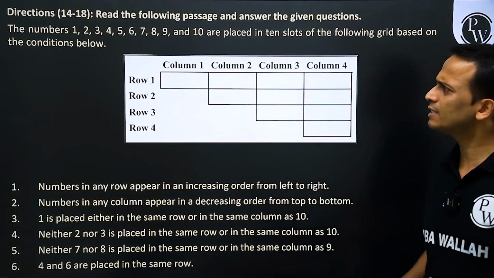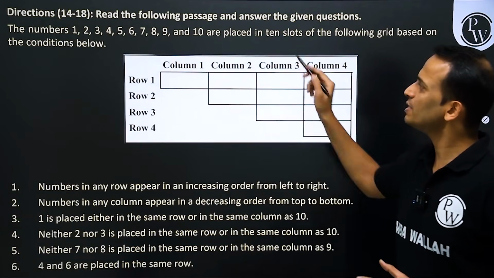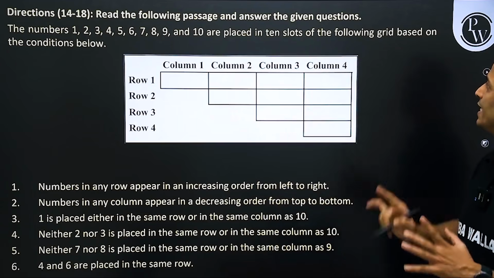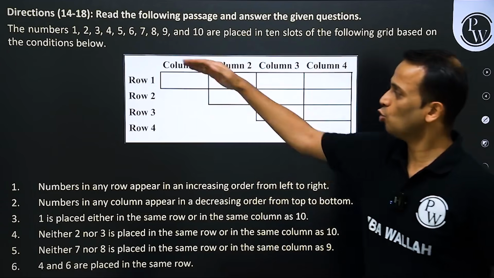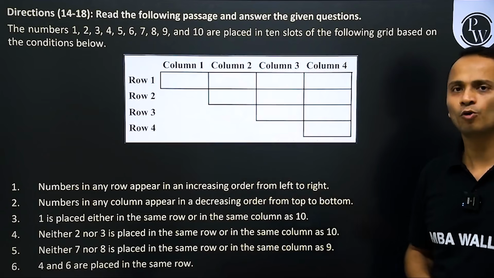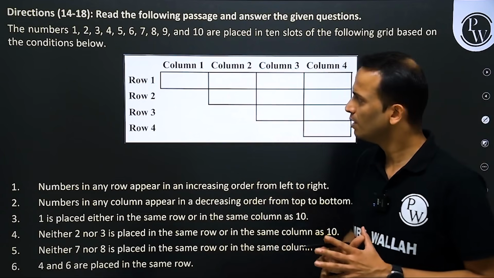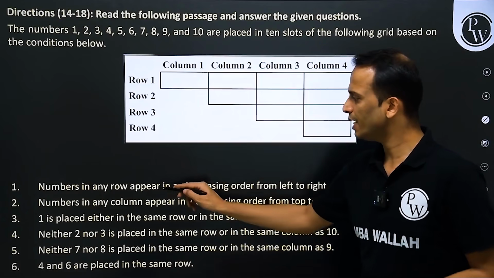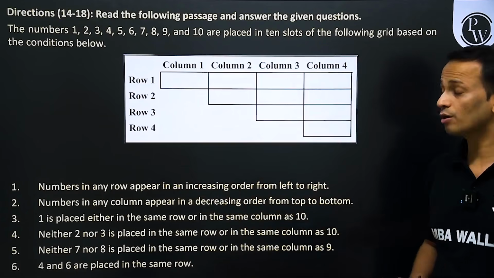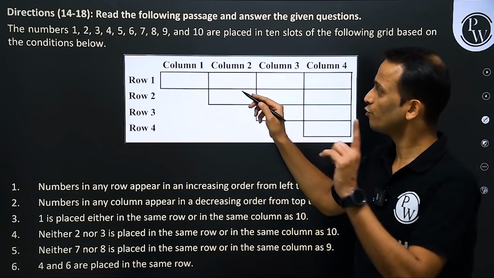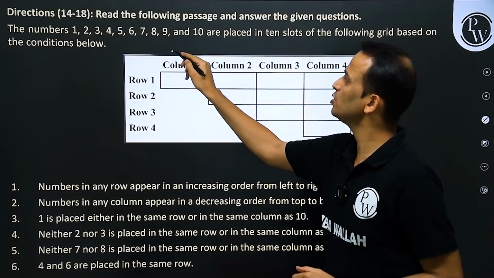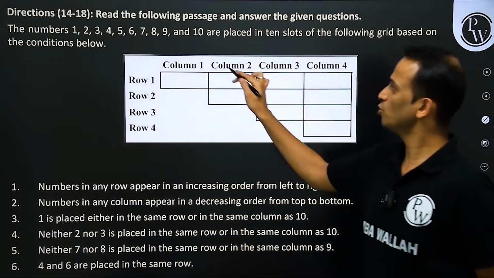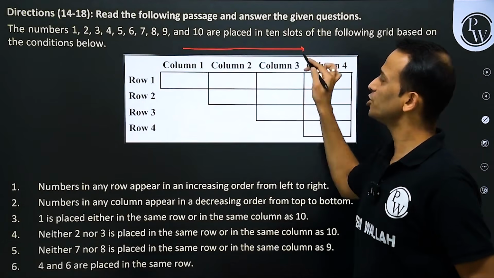Now the question is telling us to place these 10 numbers starting from 1 up till 10 in these 10 slots as given. Row 1, 2, 3, 4, column 1, 2, 3, 4, clear directions. The conditions are given below. The numbers in any row appear in increasing order from left to right. So from left to right, the numbers will be in increasing order.